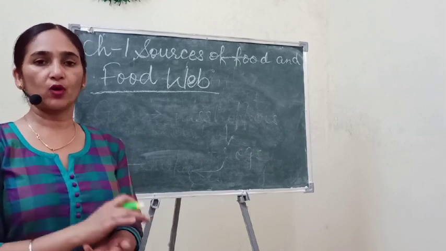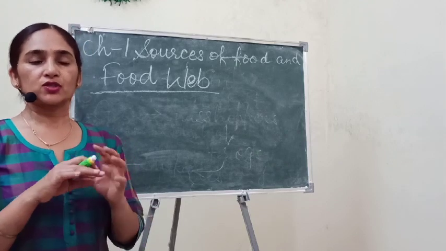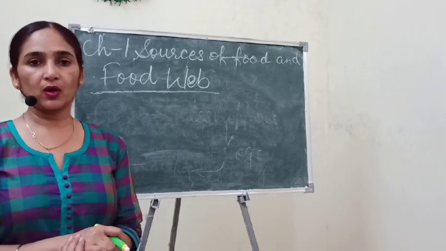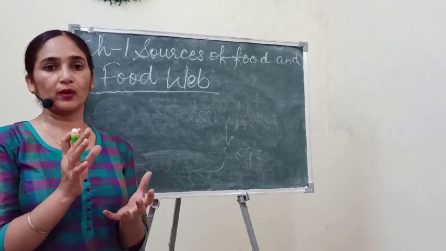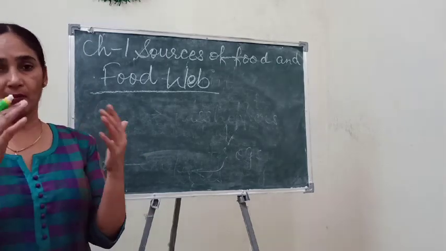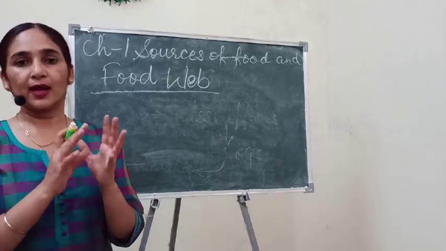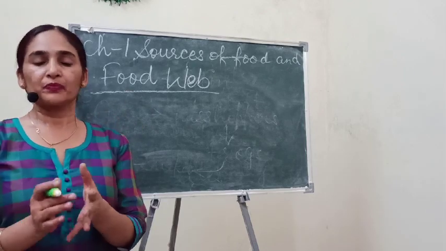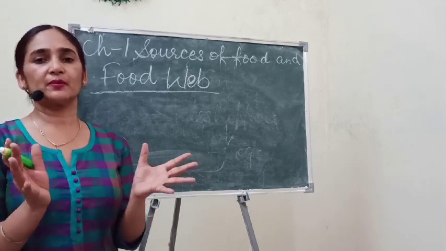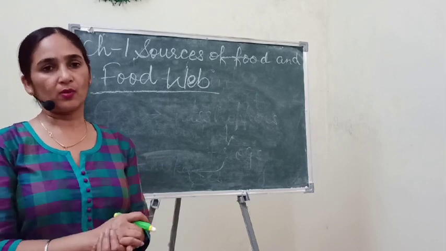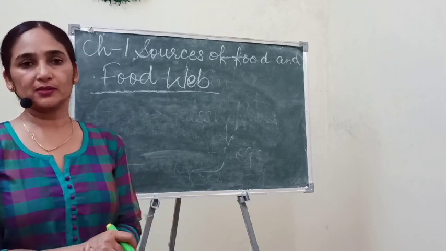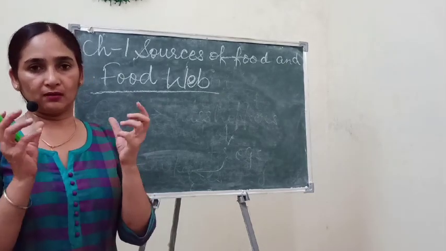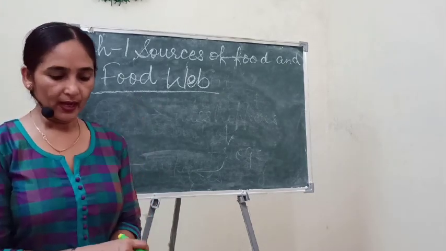Before cutting we should wash the vegetables, and we should not dip vegetables in water for so long, because some nutrients come out of the vegetables into the water, and the vegetables lose many kinds of nutrients. These are some tips they have given here.